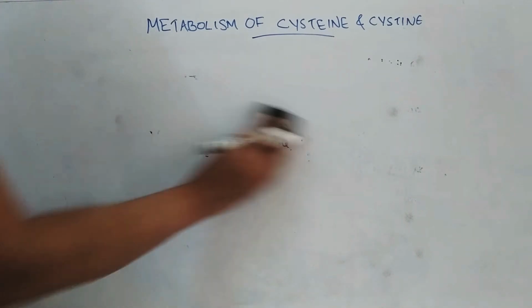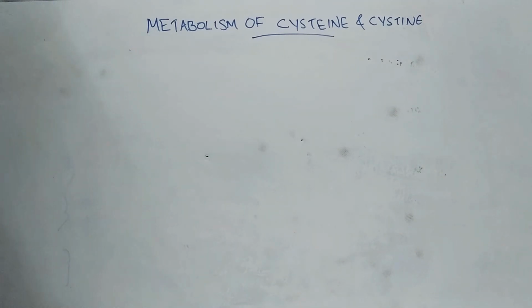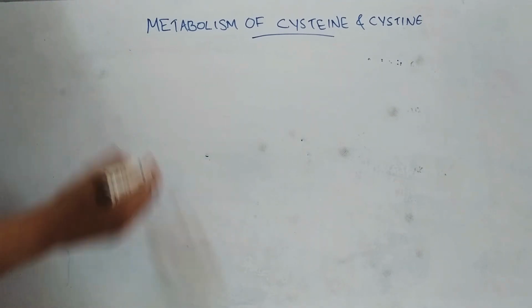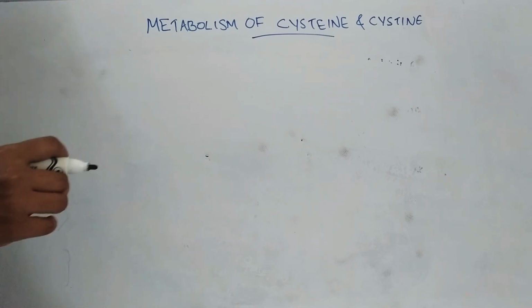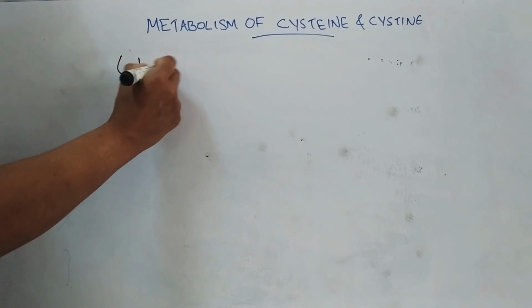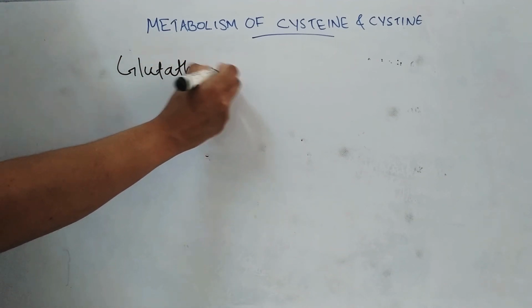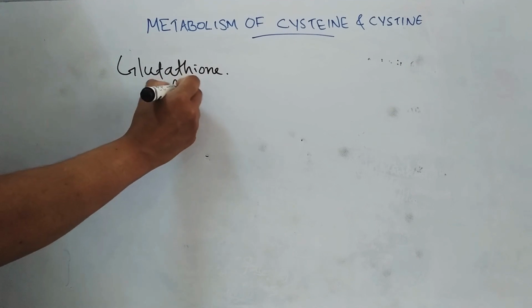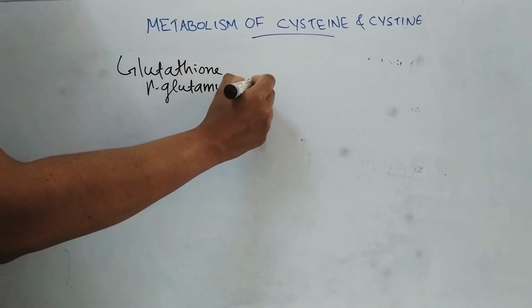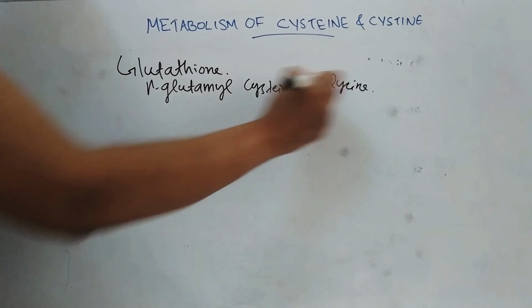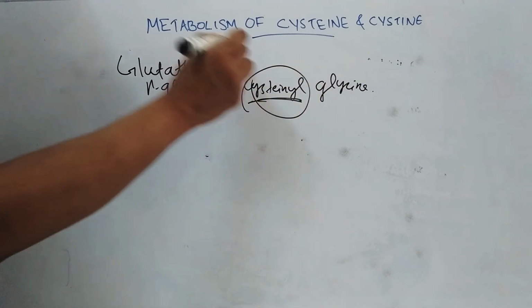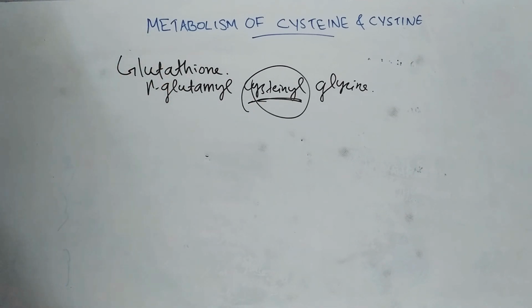Coming to the metabolic roles of cysteine, cysteine is glucogenic. That means cysteine is catabolized to pyruvic acid, and this pyruvic acid can form glucose, so it is a glucogenic amino acid. This cysteine is required for the formation of glutathione. Glutathione means gamma glutamyl cysteinyl glycine. Here also cysteine is required for the formation of glutathione.